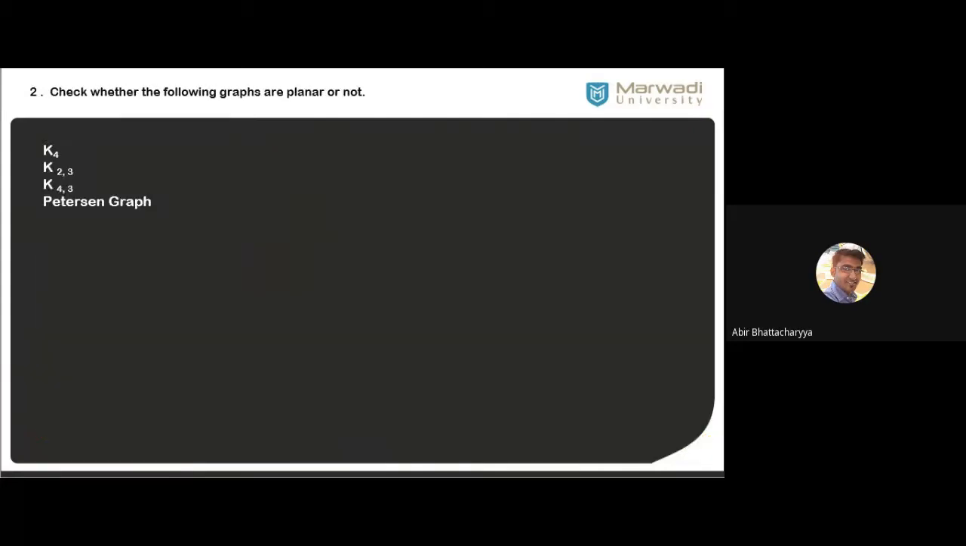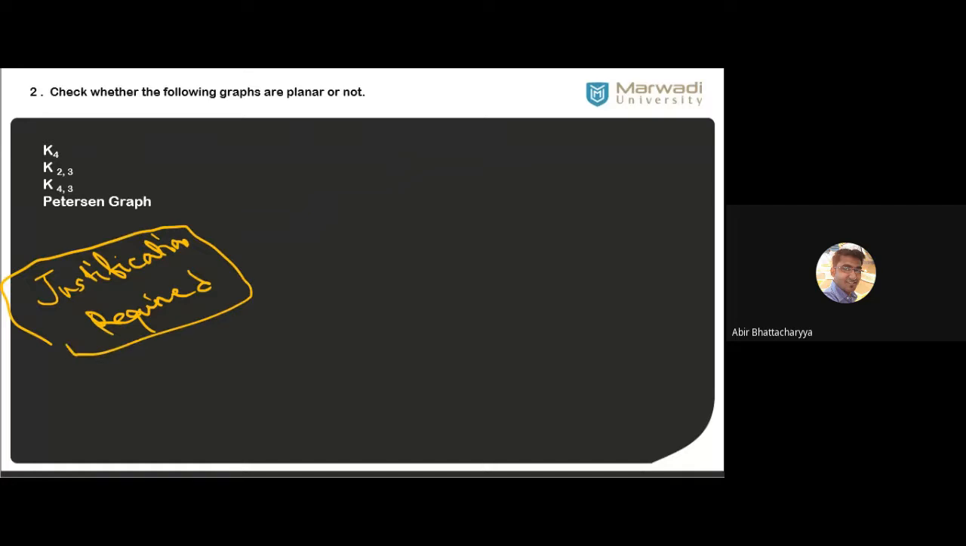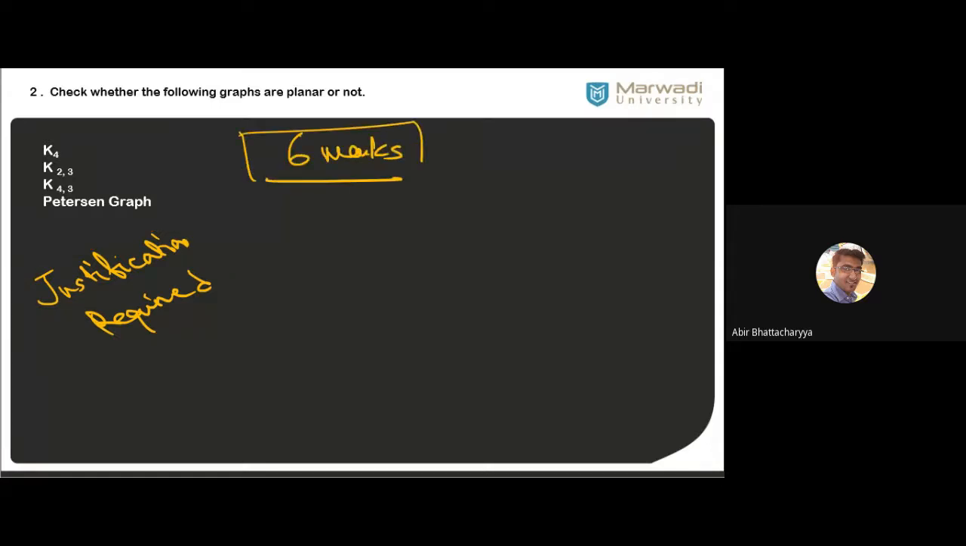So please note down something, and before that, just solve these. Determine whether the following graphs are planar or non-planar. Don't just write the answer, write it with justification. Justification required. You have to justify your answer with drawings. Let's say these are 6-mark questions, not 1-mark questions. You have to check K4, K2,3, K4,3 and the Petersen graph.